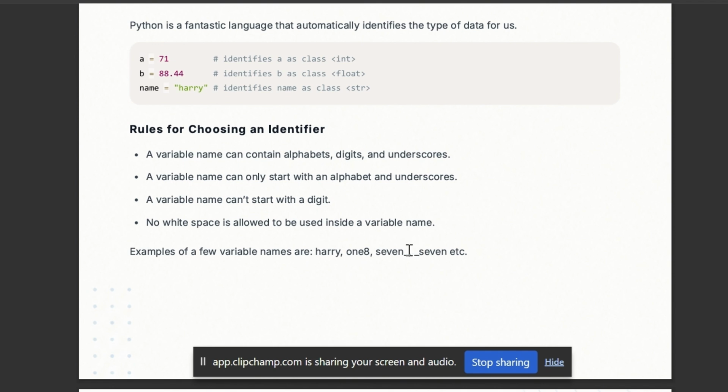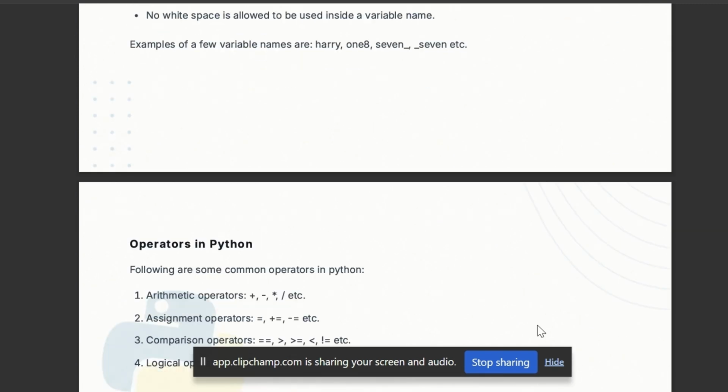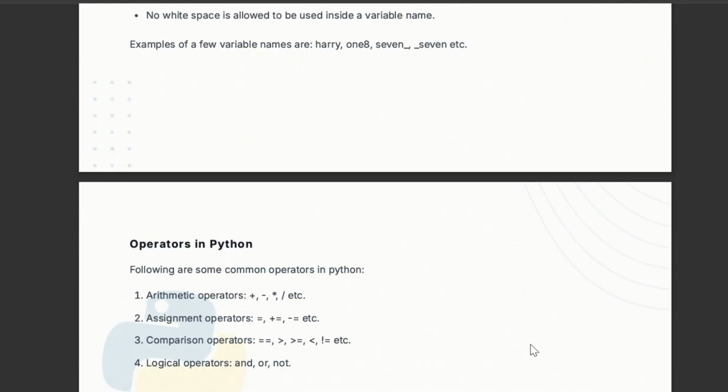You can use underscore in identifiers. These are examples which will be considered identifiers. Yes, 8 is accepted here but not in the front.